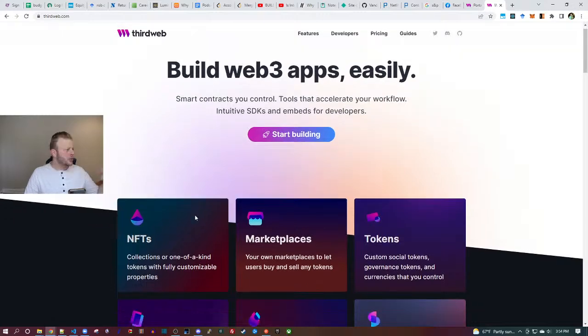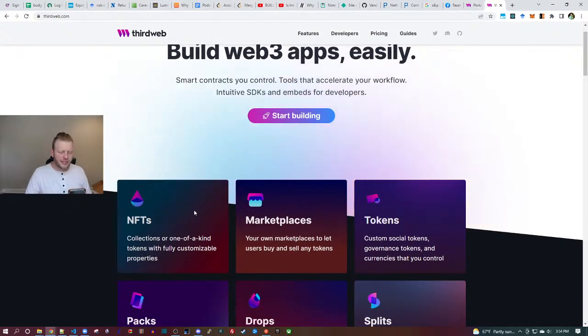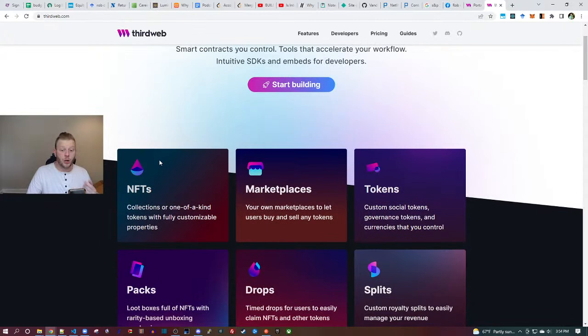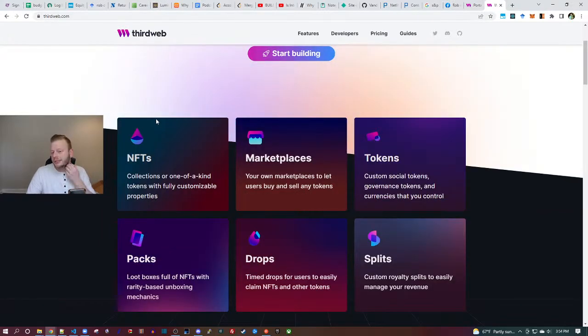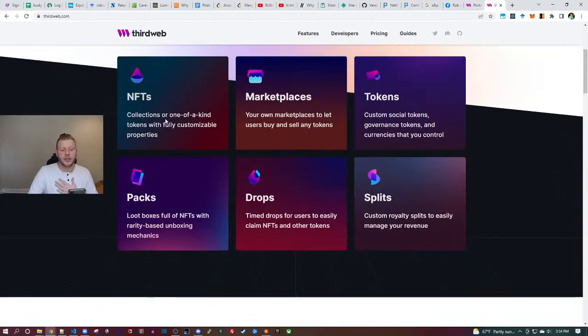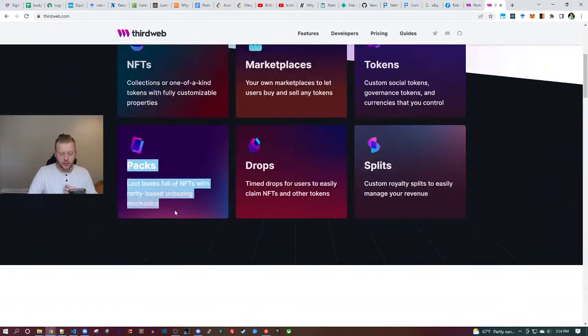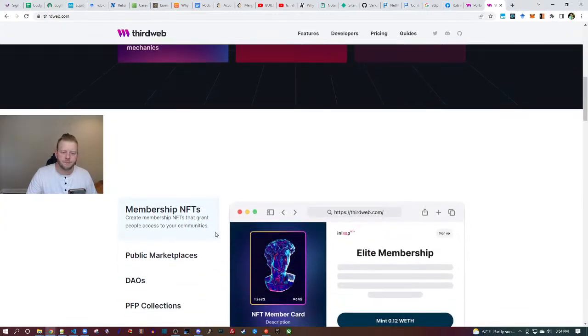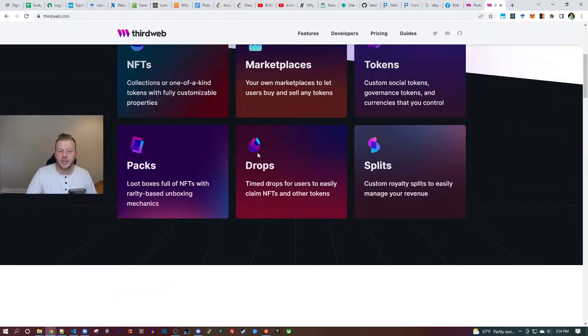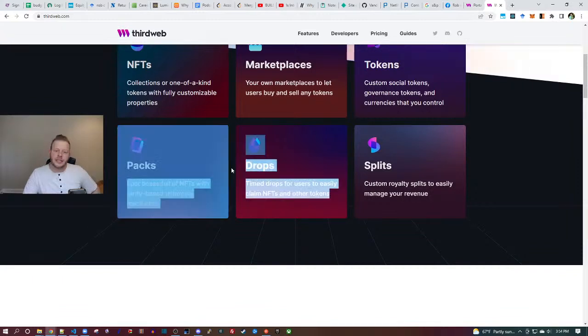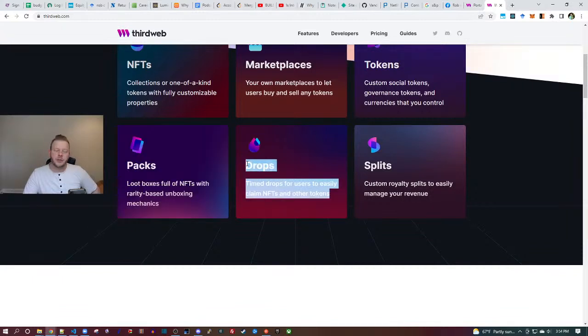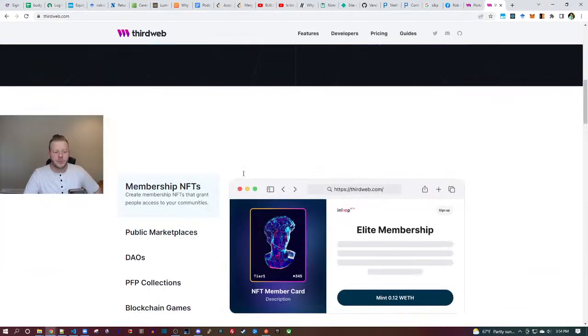Anyway, you can see on screen, they do a few different things. NFTs, marketplaces like OpenSea, tokens, so you can make your own token. Packs, which is one that I'm really interested in personally. I'm going to try to use this feature. So think about a pack of Pokemon cards, right? Some common, some rare, drops and splits and some other stuff. Drops are pretty common, everyone in crypto world is doing drops. With thirdweb, you can do a gasless drop and gasless minting, which seems like a pretty cool feature to me.